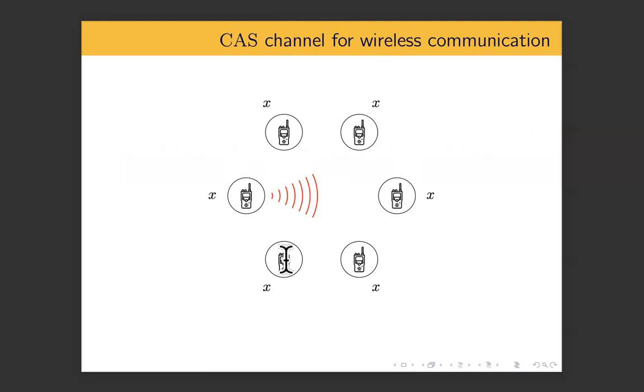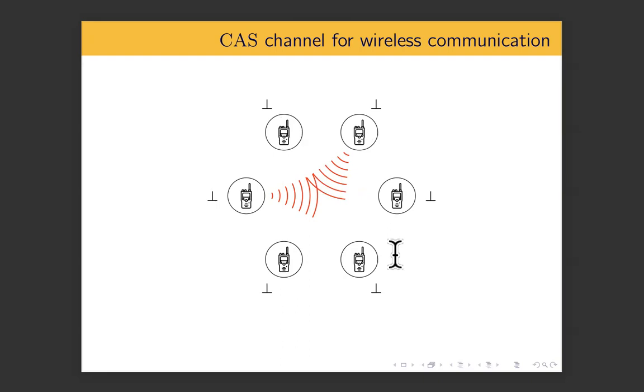And because these devices are in the same room, when two of them try to send messages at the same time, then the signals collide and none of the messages go through. So all the parties actually receive a dummy symbol bot in this case. So one party is speaking, the message goes through. Two or more parties or zero parties are speaking, everybody receives bot. This is the CAS channel.